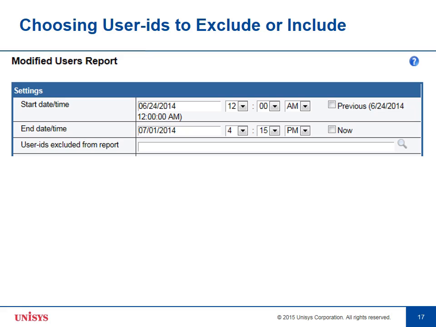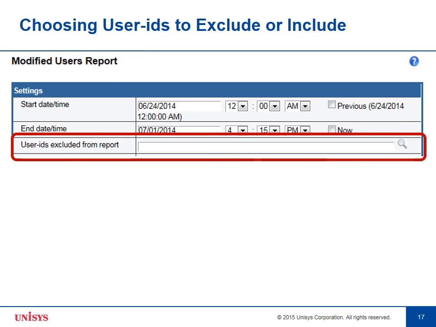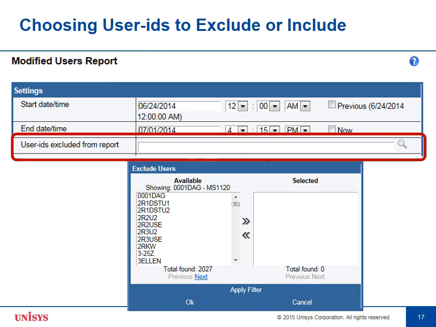The defense in depth and compliance reports let you specify a list of user IDs to exclude from the report because they're not of interest at this time. If you see a line like this with a magnifying glass on the right, click on the magnifying glass and you'll be given a selection of system-generated users so that you don't have to type them in manually. You can also do this for the general information report to include objects of a particular type. If the list is long, such as this one that has 2027 entries in it, you can apply a filter to narrow it down to the ones that you're interested in.